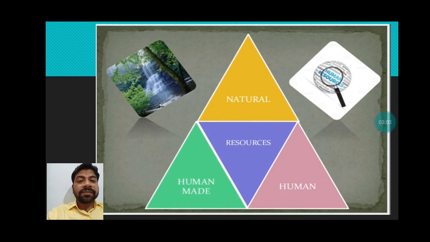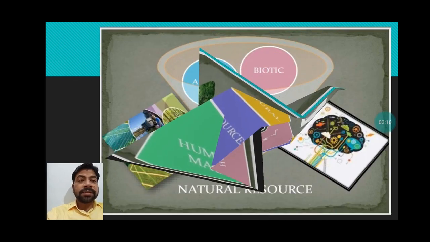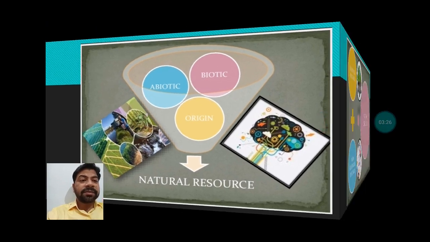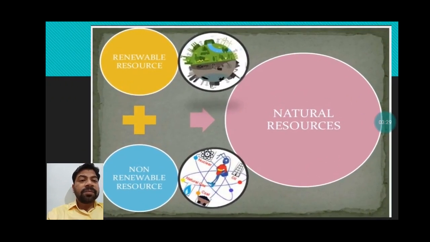Types of resources. We read that there are 3 types of resources: natural, human-made and human resource. When we talk about natural resources, on the basis of origin they are divided into 2, that is biotic and abiotic. Biotic means living and abiotic means non-living. On the basis of exhaustibility, there are renewable resources and non-renewable resources.